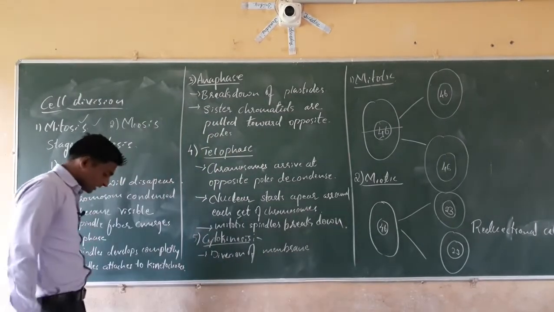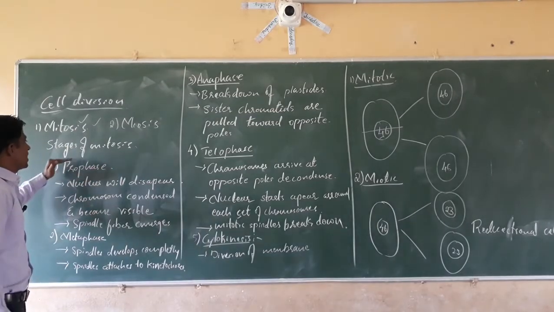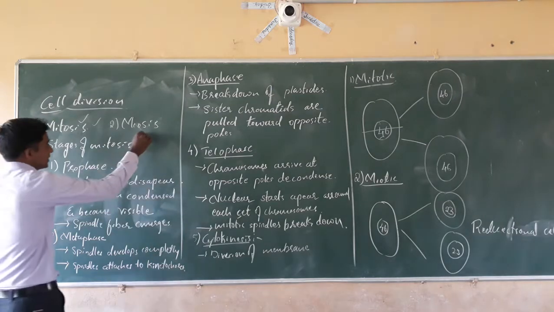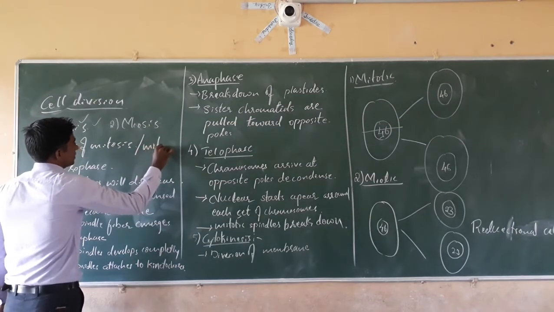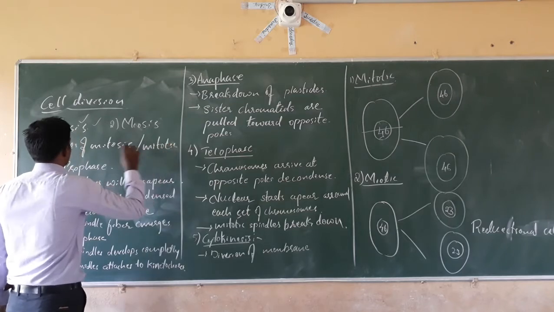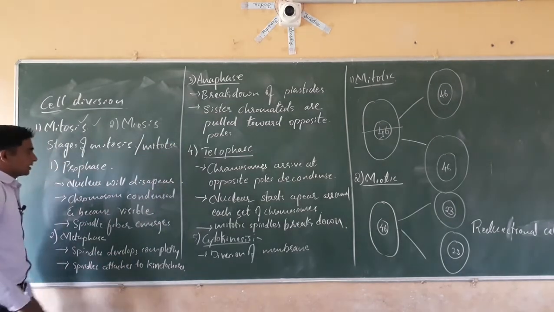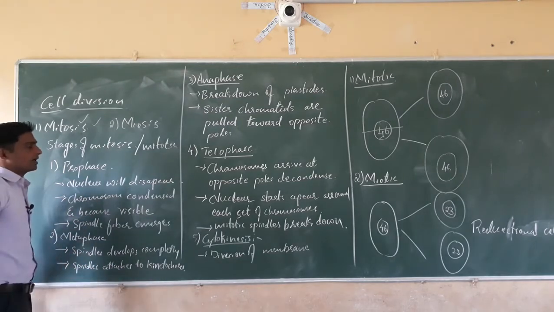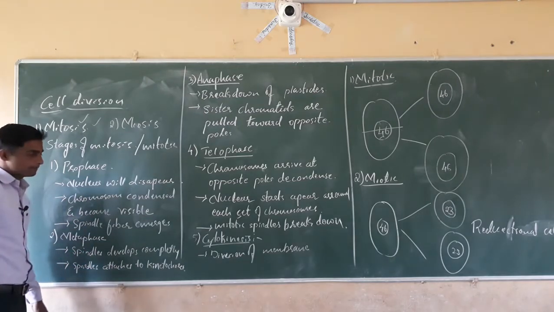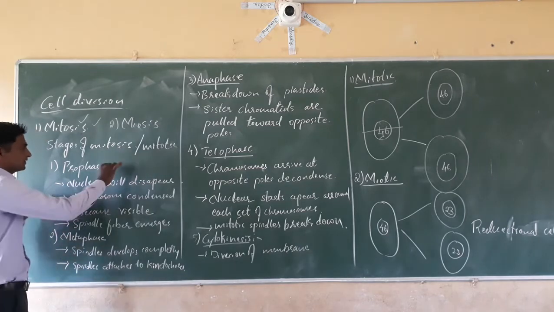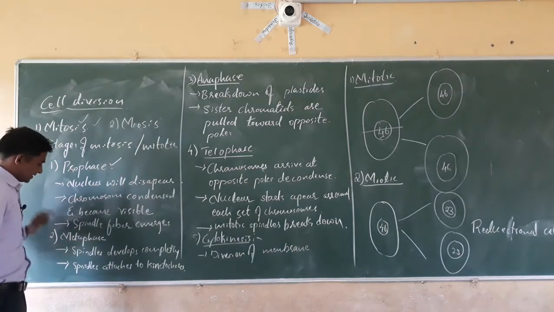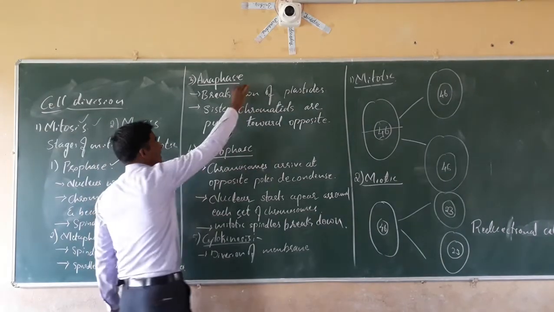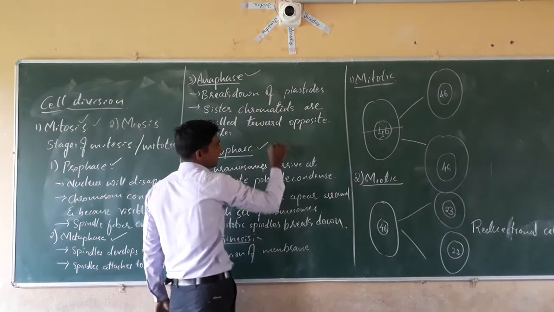Isn't it? Next, come to the stages of mitotic cell division or mitosis. Both are same, mitotic or mitosis. Mitotic cell division contains different stages. The first stage is prophase, the second stage is metaphase, the third stage is anaphase, the fourth stage is telophase.